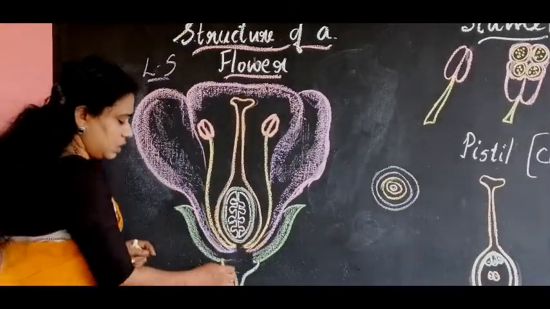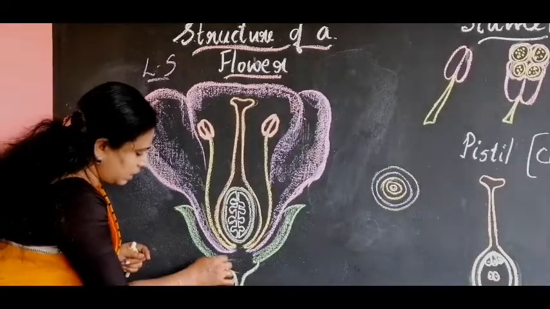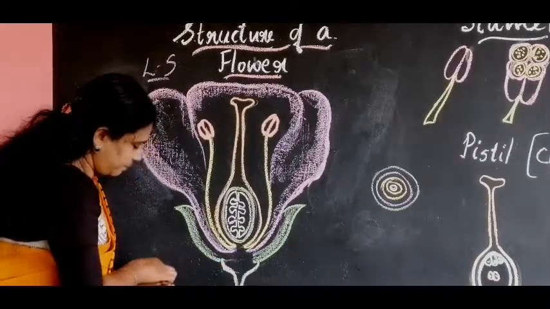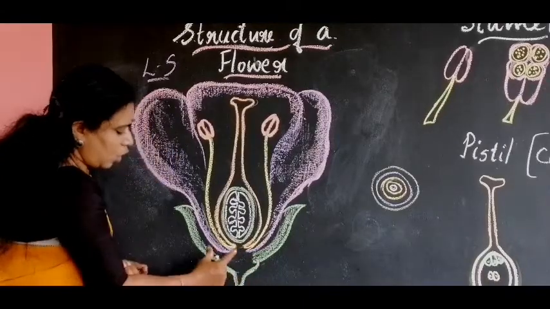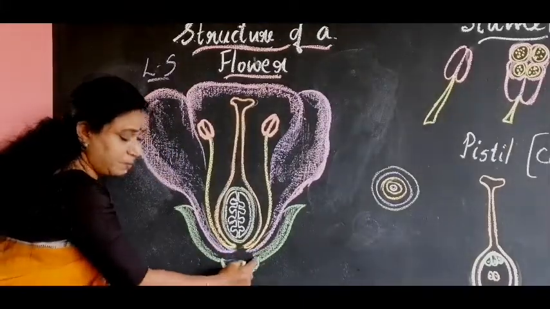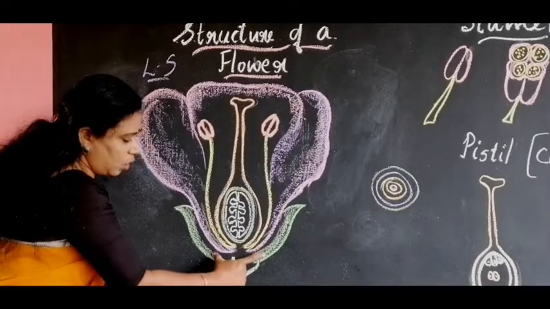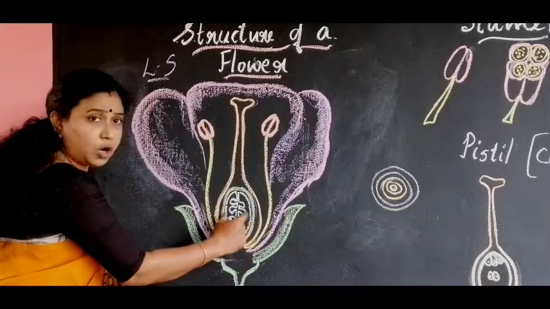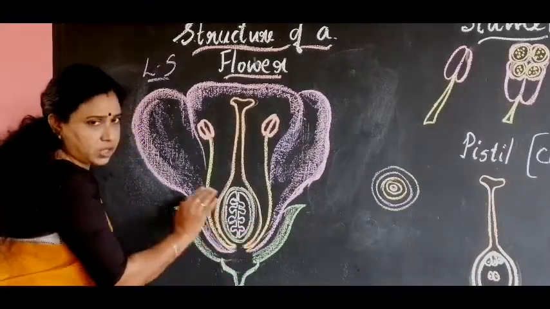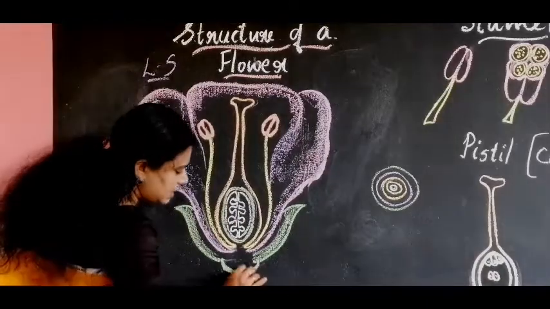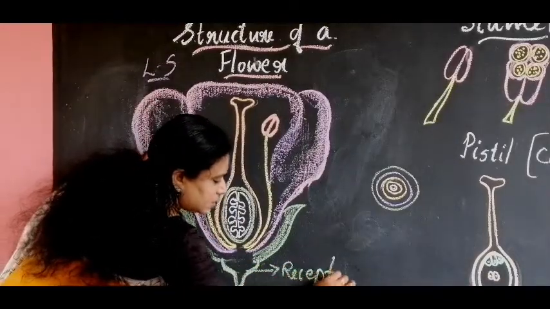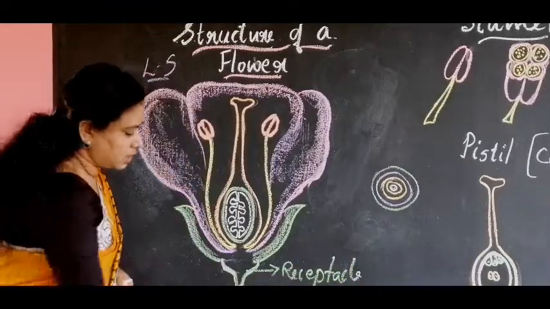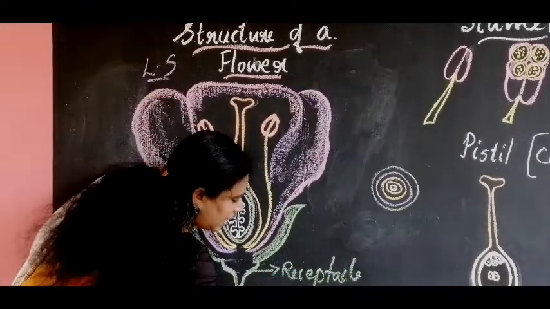So here you can see a swollen, disc-shaped part on which all the other organs are arranged, and this is called the receptacle or thalamus.